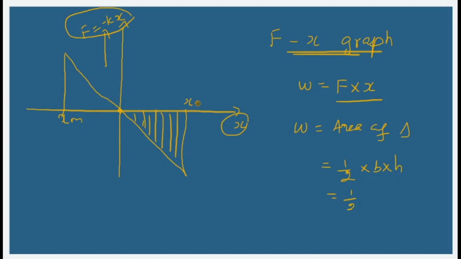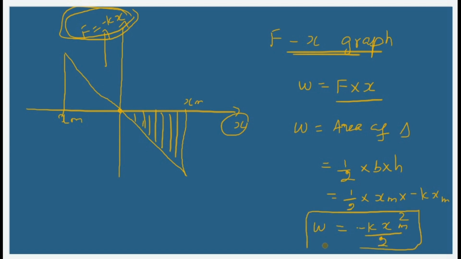Over here also 0 to xm. So the base is given by xm, and the height is given by the force. What is the force value we have? That is minus k xm. Up to the xm limit only we will have that force, right? So the work done is given by minus k xm square by 2 according to the graph also.